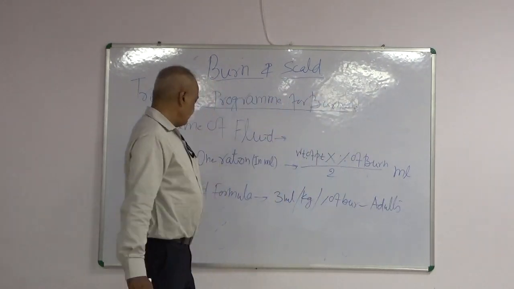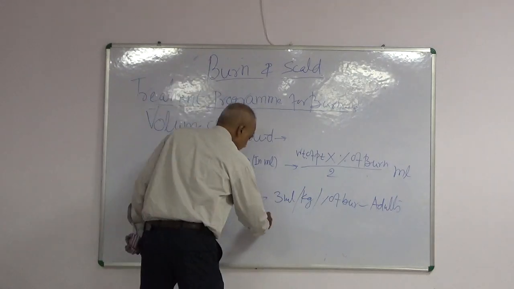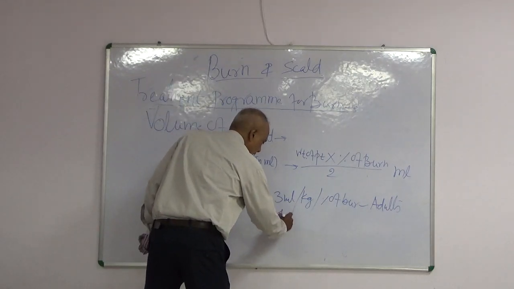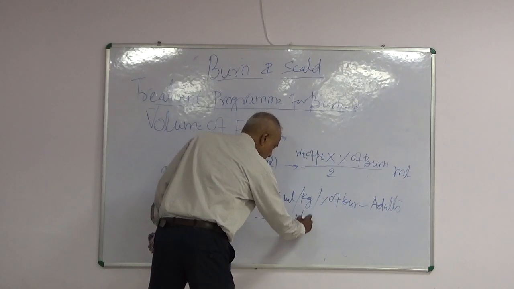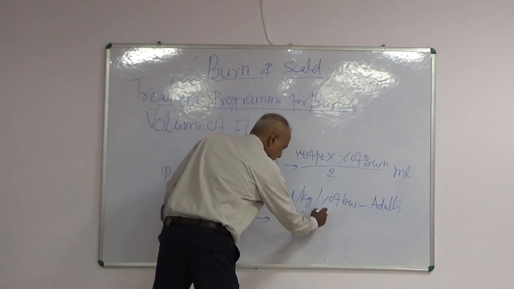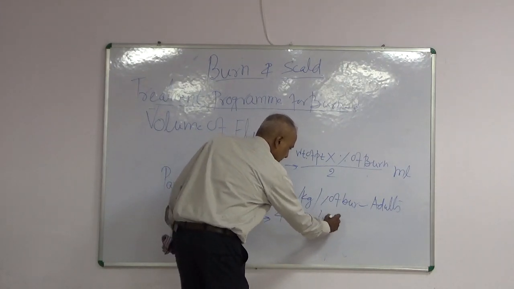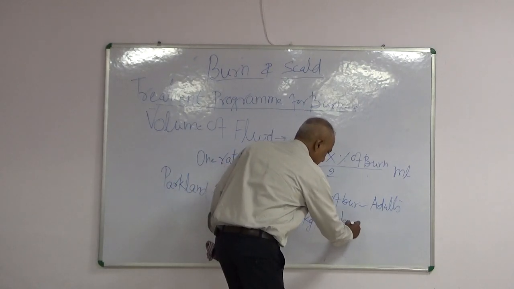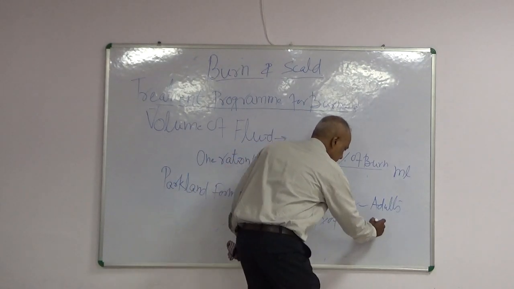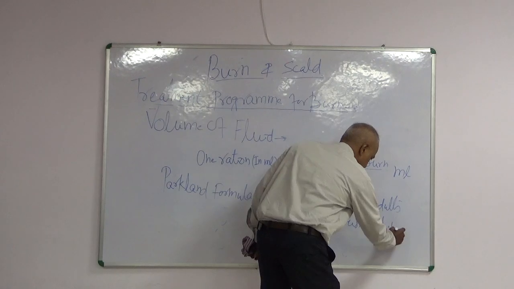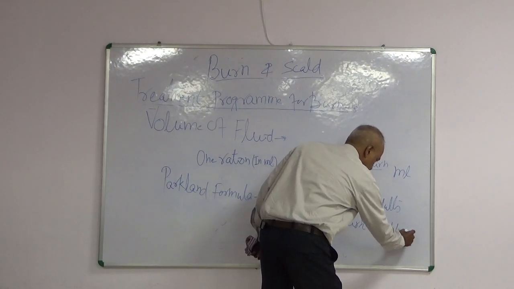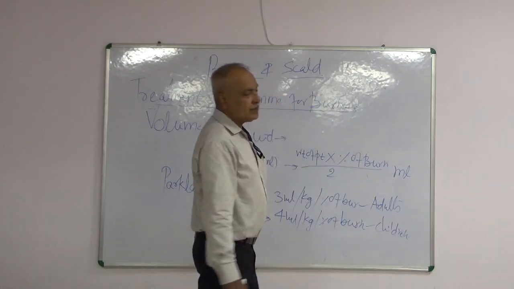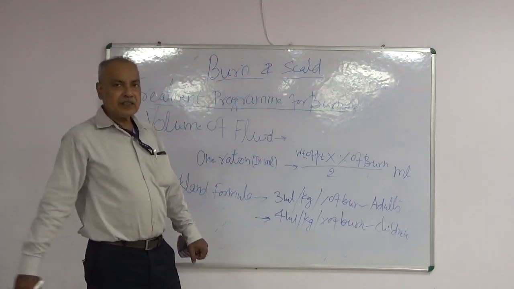In children, it is 4 ml per kg of weight per percent of burn. Fluid used is electrolyte, that is Ringer's lactate.